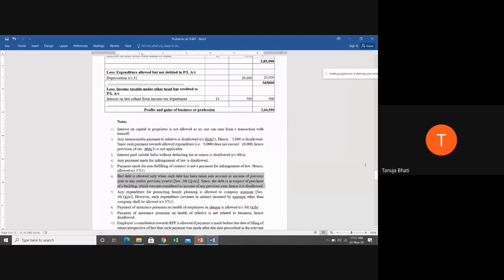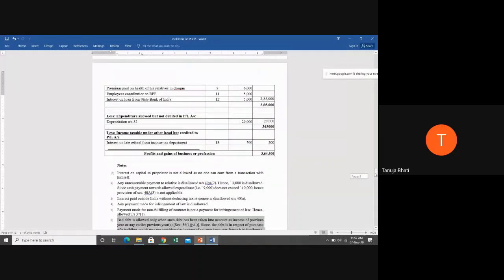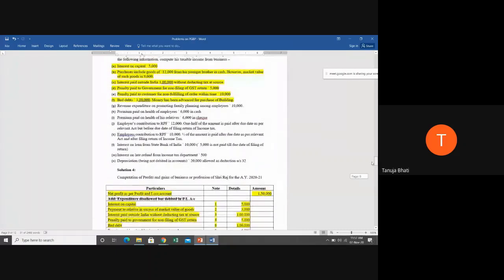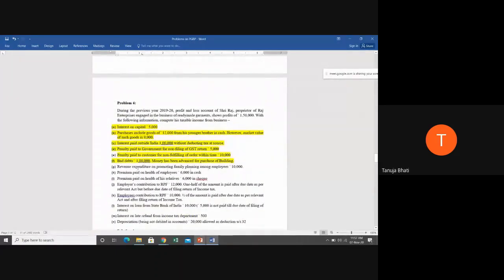But in this case, it is a purchase of building which is capital in nature. It is not recorded as your sales. Therefore, it is disallowed. Next, revenue expenditure on promoting family planning among employees.